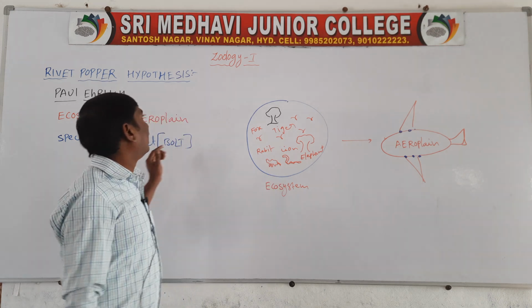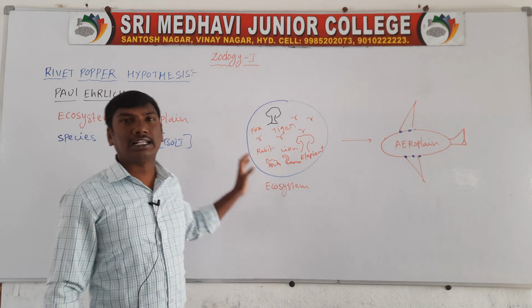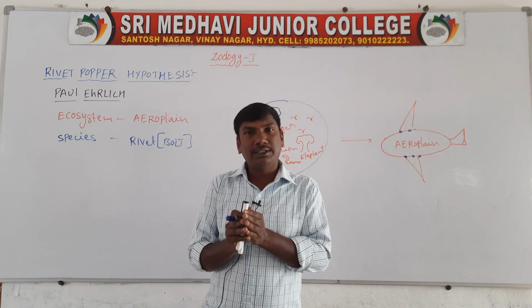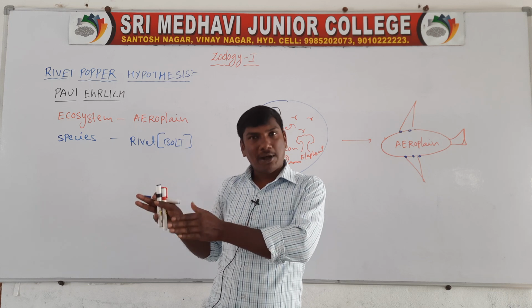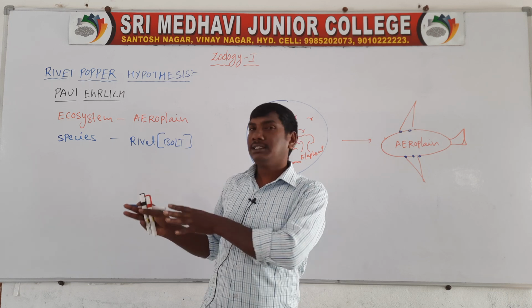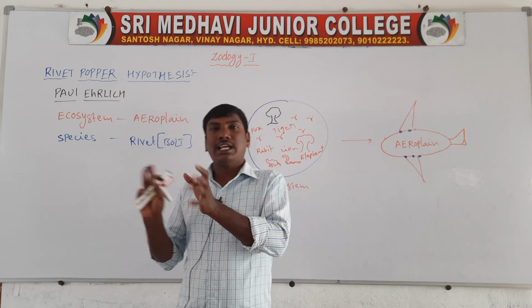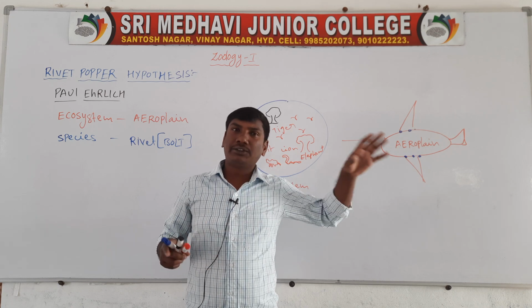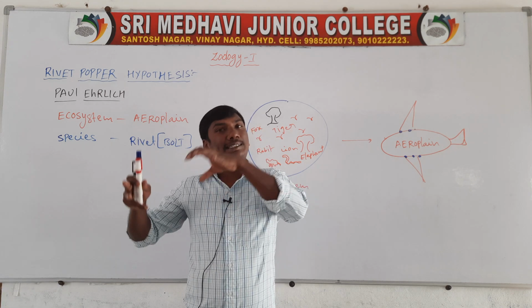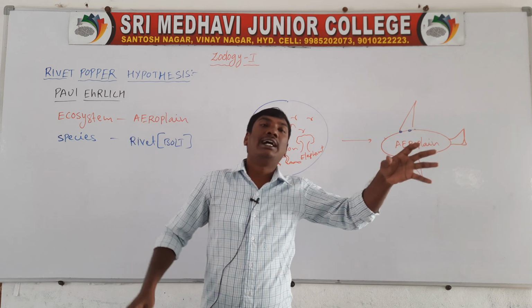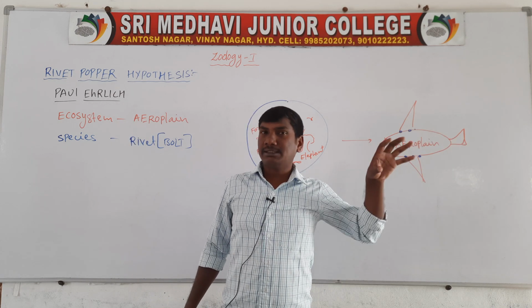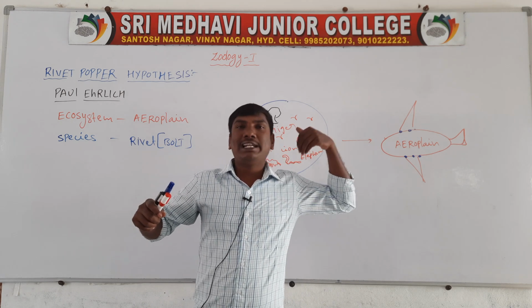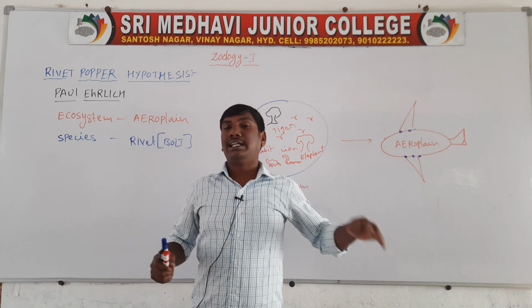So this is called the Rivet-Popper hypothesis. It was proposed by the scientist Paul Ehrlich. He explained the ecosystem by comparing it to the aeroplane. The ecosystem contains species, and the species are compared to the rivets of the aeroplane. If the aeroplane wing bolts are removed, the aeroplane crashes.